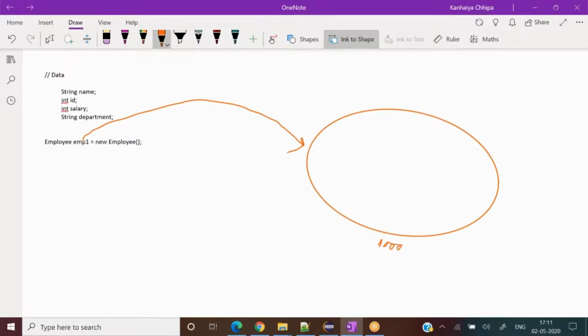Now this bigger object has four different things within it. First thing is name, second thing is ID, third thing is salary, and fourth thing is department.